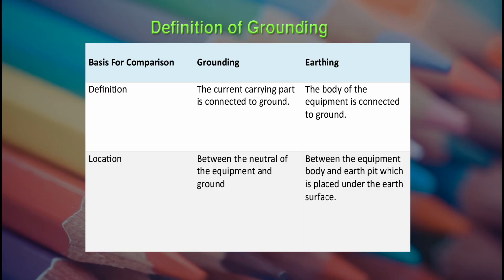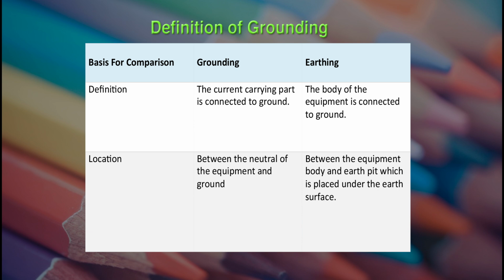Now we have to understand the difference between grounding and earthing in detail. There are different factors on which you can compare grounding and earthing. First, you have to understand the definition of grounding and earthing. Under grounding, the current carrying part is connected to the ground. Under earthing, the body of the equipment is connected to the ground.